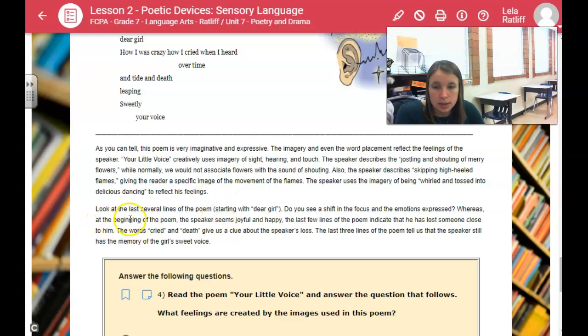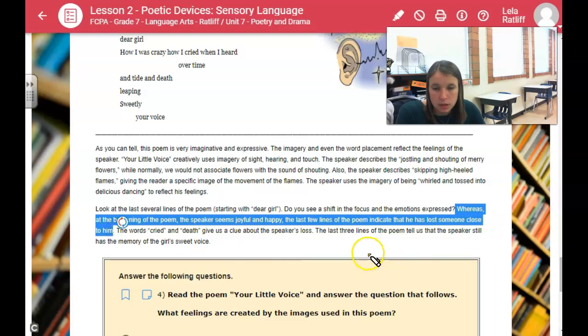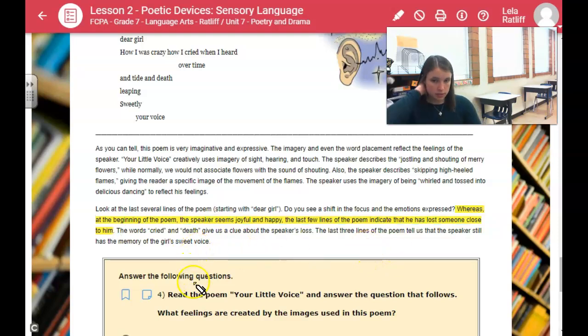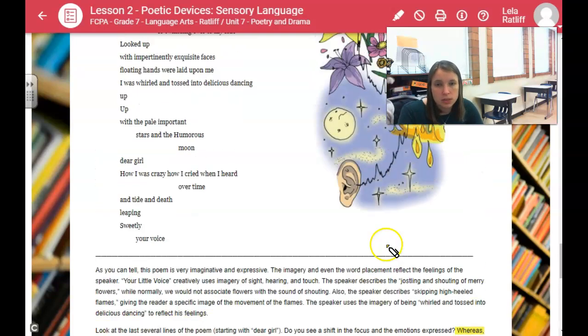So it says, look at the last several lines of the poem, starting with "Dear girl." Do you see a shift in the focus of emotions expressed? Whereas at the beginning of the poem, the speaker seems joyous and happy, the last lines of the poem indicate that he has lost someone close to him. So that's important. The words cried and death give us a clue about the speaker's loss. The last 3 lines of the poem tell us that the speaker still has a memory of the sweet girl's voice.